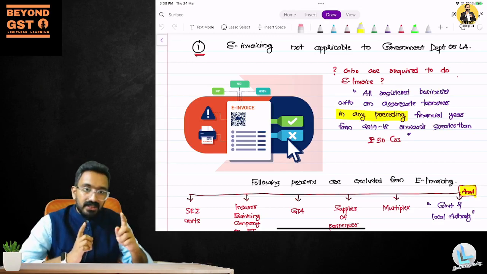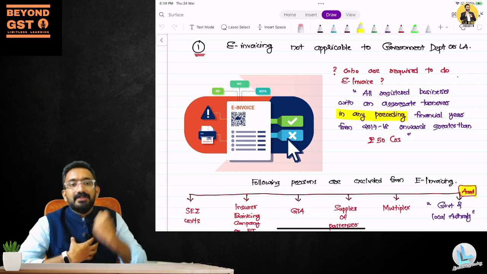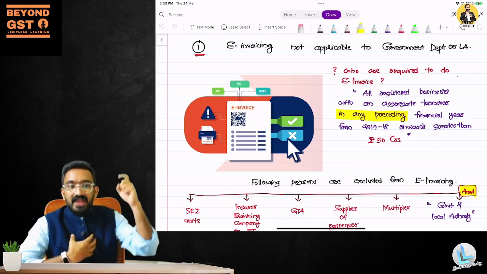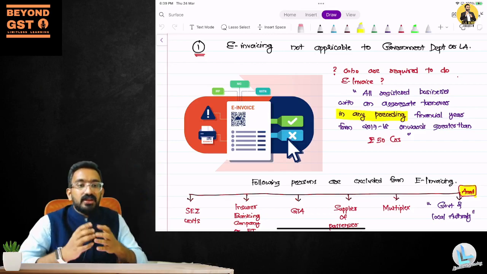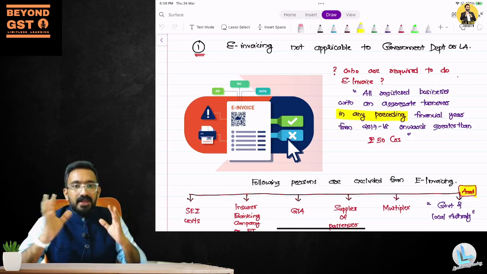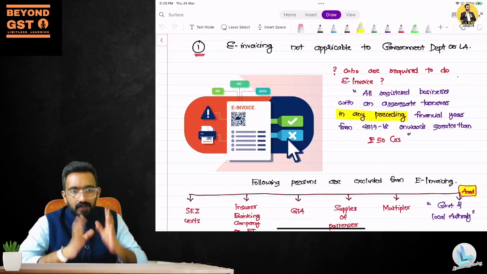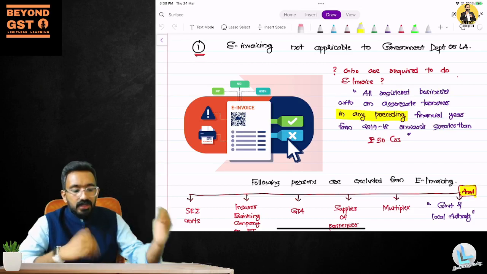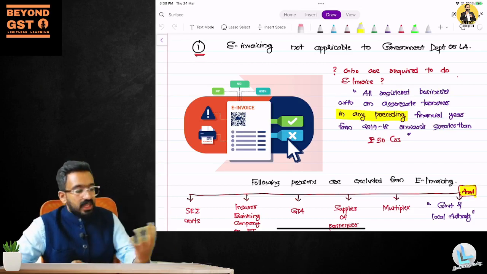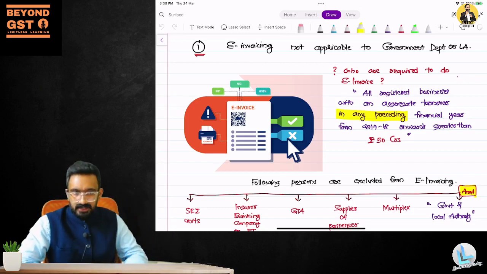And this is mostly done to ensure that there are no fake invoices. Also, you know that for a person making inward supply, for them to take input tax credit, that invoice has to be reflected in their 2A or 2B. And the reconciliation used to be a big pain for all of them, a huge pain. So to avoid that, they said e-invoicing will give you clarity on how one invoice can be tagged to another invoice, and every invoice is generated with an additional number which can be matched easily.